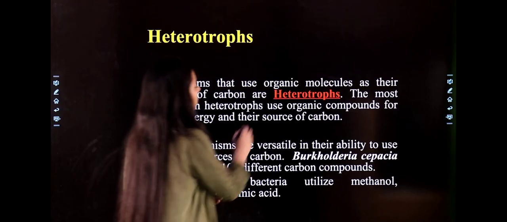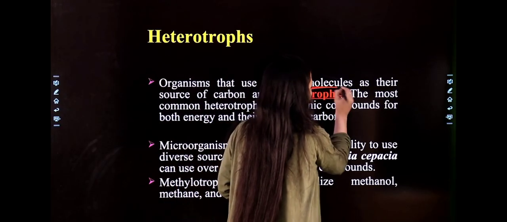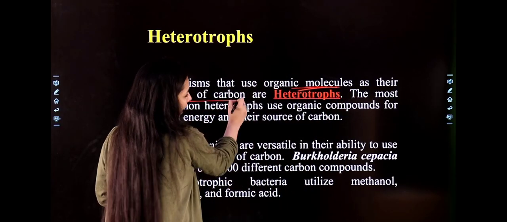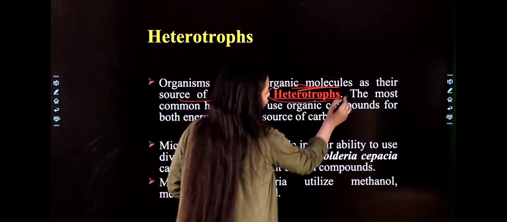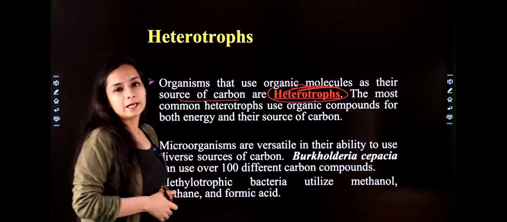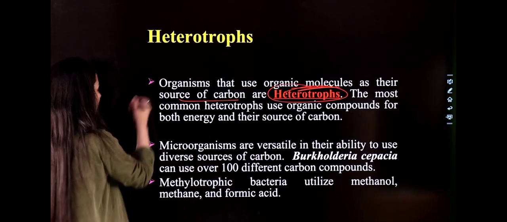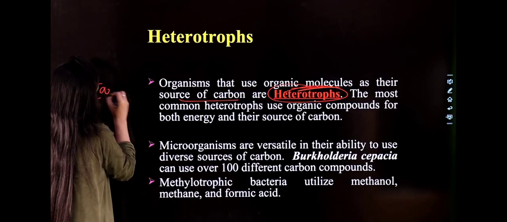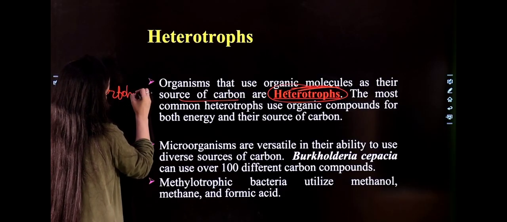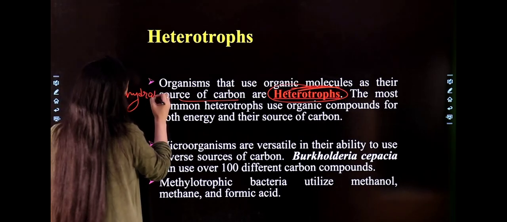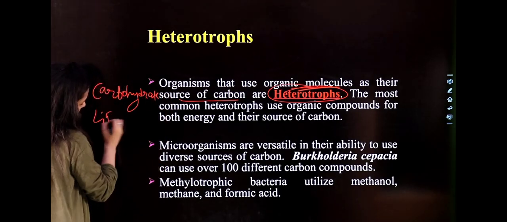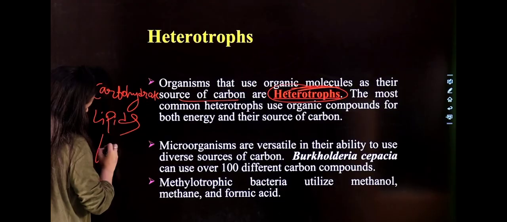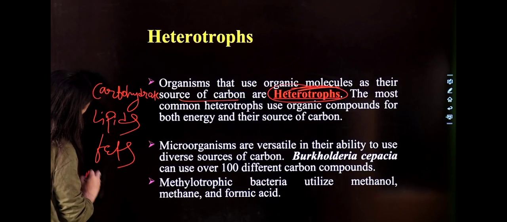Heterotrophs are the organisms which use organic molecules as their source of carbon. They are using organic molecules. What are those? Your carbohydrates, lipids, fats, nucleic acids.